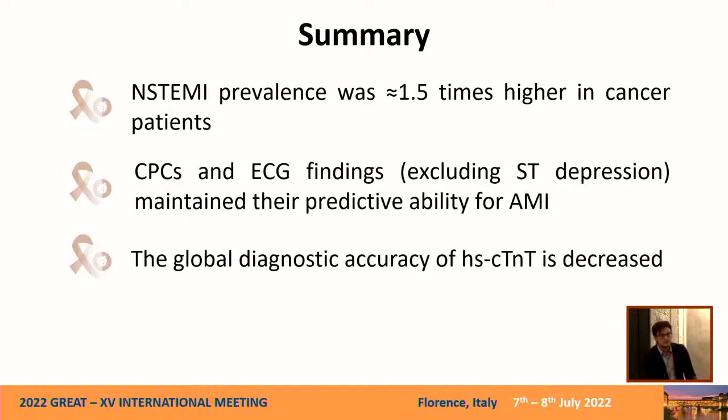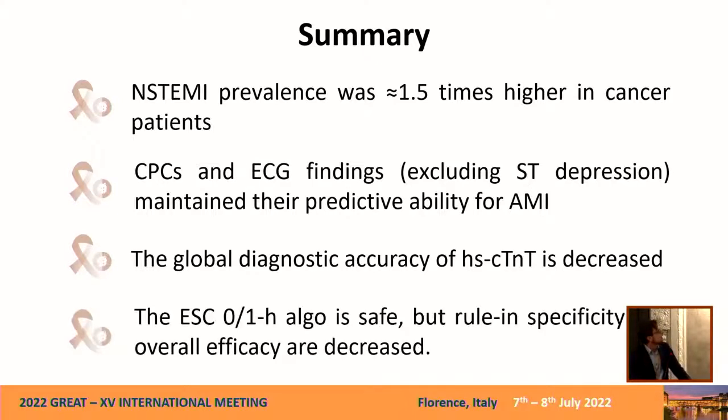Then we saw that the global diagnostic accuracy of high sensitivity troponin T is decreased, as we saw in the ROC curve analysis. And then, most importantly, the ESC 0/1-hour algorithm is very safe to be used in cancer patients. But the drawback is that rule-in specificity is decreased, and also more patients are triaged to the observed zone.